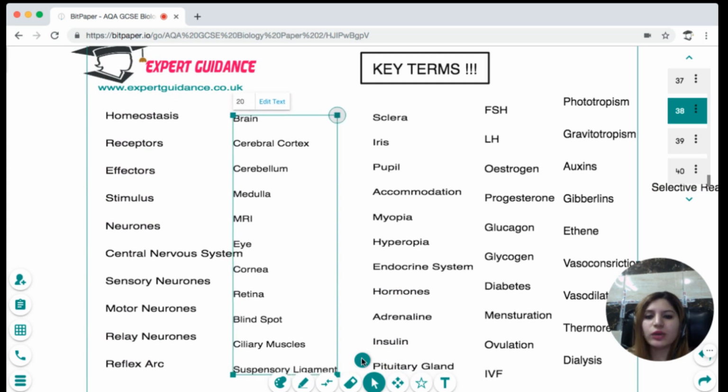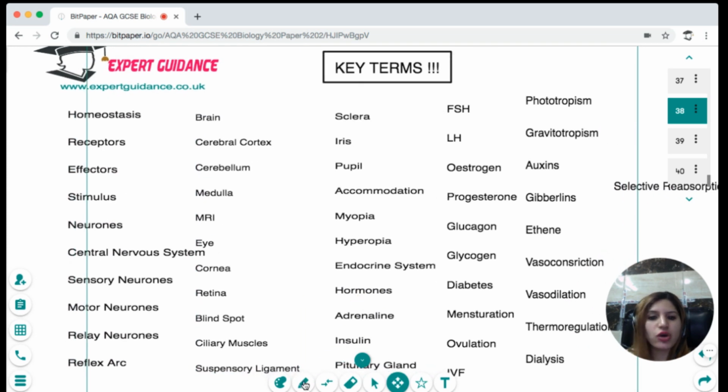Now let us see what the key terms are that you should know. You need to write about all these key terms, pause the video, write about them, and come back.